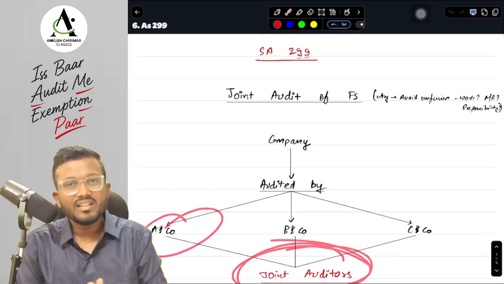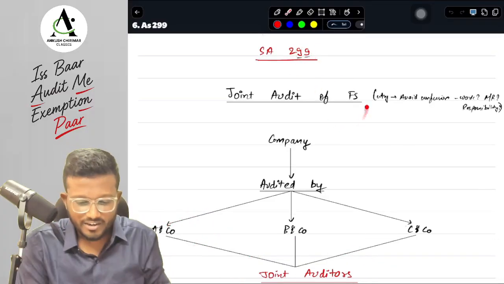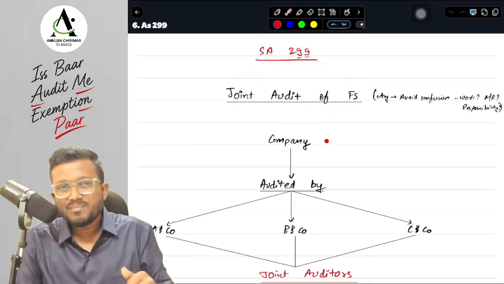So how can we remember the number, sir? Here we can remember the number by 99, and 99 comes jointly, so that is a joint audit of financial statements. Why is this standard on joint audit of financial statements issued?